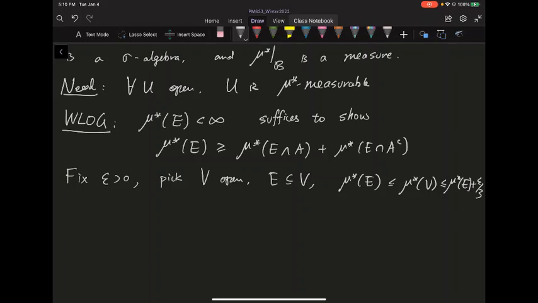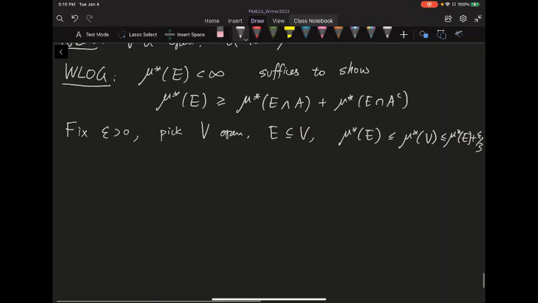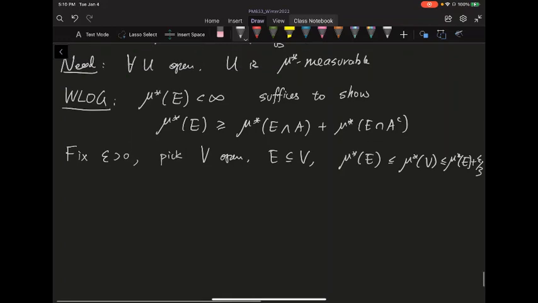Now we need to do approximation of E intersect U and E intersect U complement. Here I want to show U is measurable, so U is what goes here, instead of A. V is a nice approximation of E, so let's consider U intersect V. Because your space is locally compact, there exists a compact K inside there that approximates the measure of V intersect U nicely.